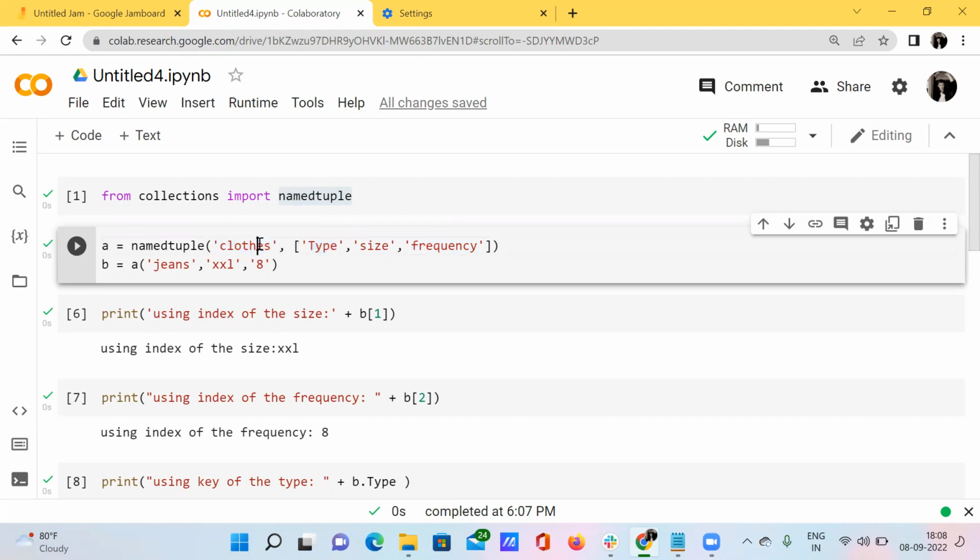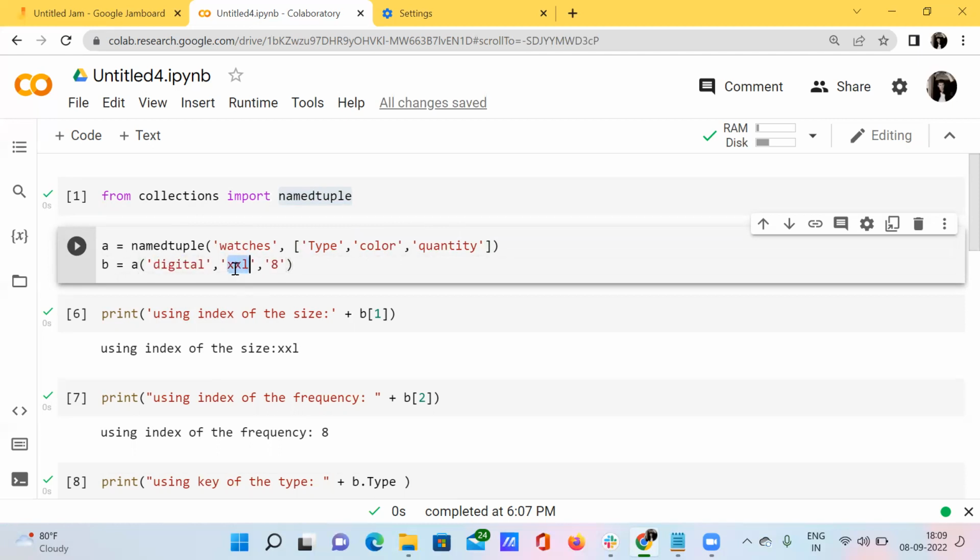For example, if I want to give this watches, and I want to keep this as type, and I want to give this as color, and I want to give this as quantity. Whatever you can give. Okay, so here in the type, I have just taken digital. I have just bought digital.